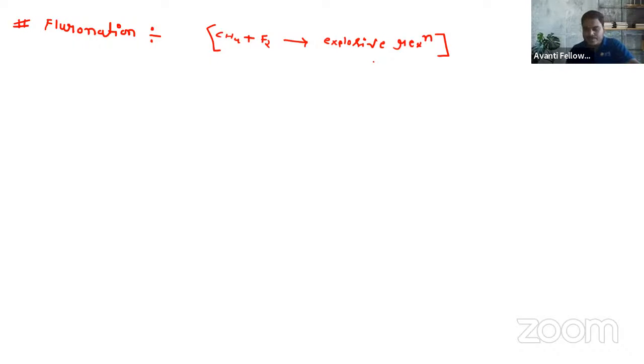So is there any special method for the preparation of alkyl fluoride? Yes, we have one very special method for the preparation of alkyl fluoride, and this method is known as the Swarts reaction. So the method is the Swarts reaction.